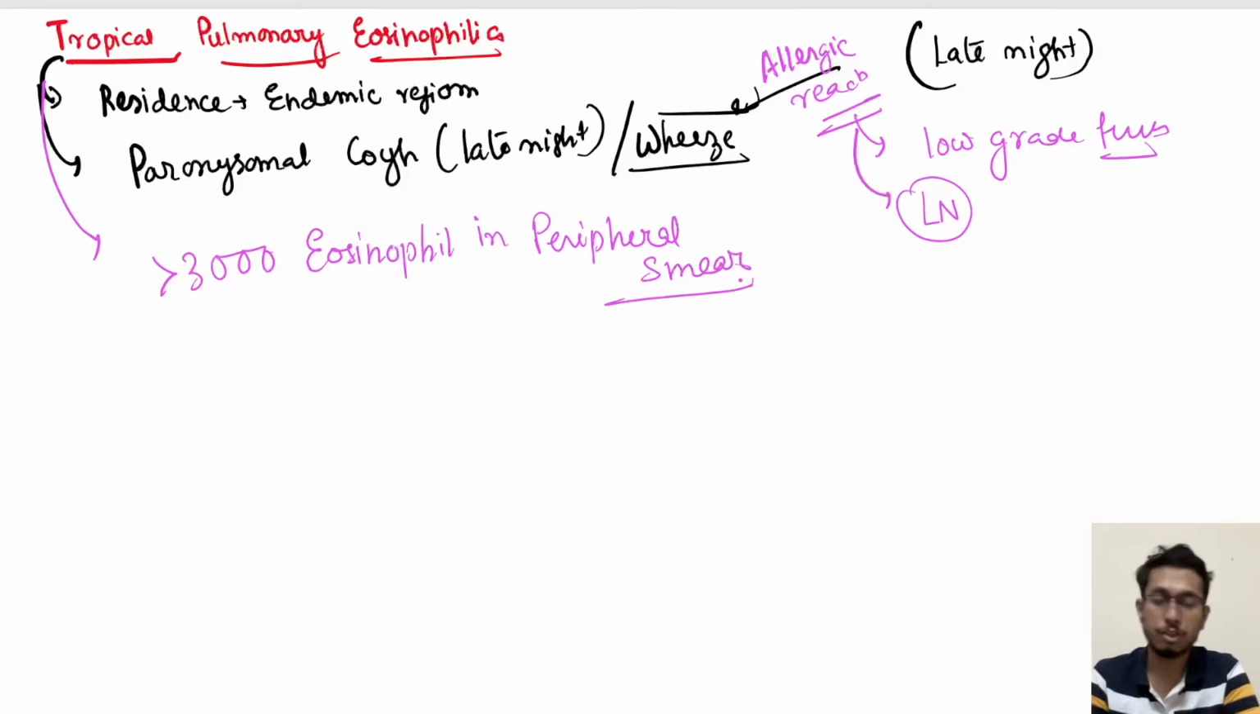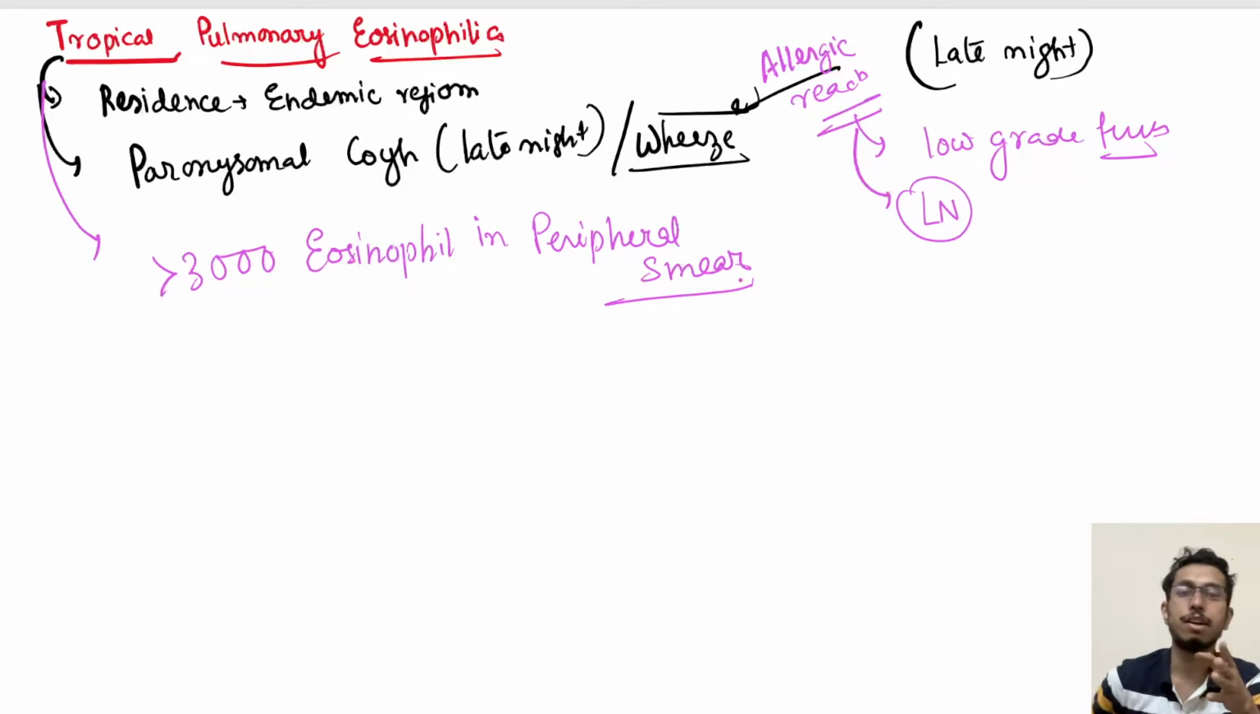Okay, more than 3000 eosinophils in the peripheral smear, and this is how they might present to you. Someone coming with dry cough and weight loss, the first thing that will come to mind is obviously TB or malignancy. Weight loss with cough, malignancy.